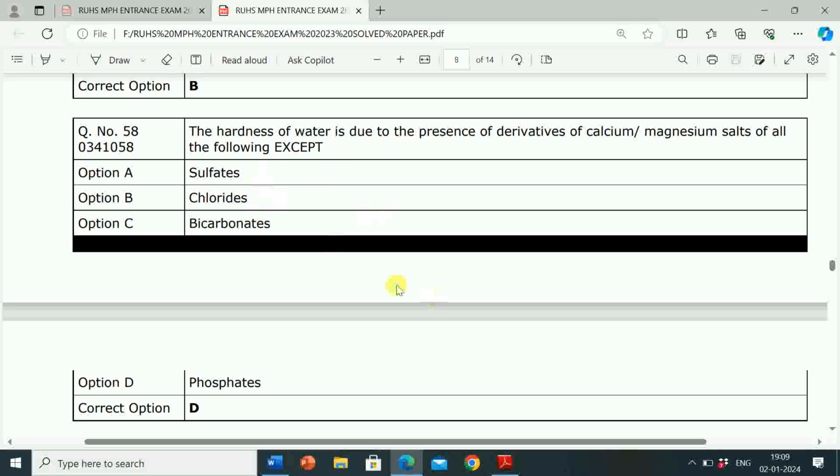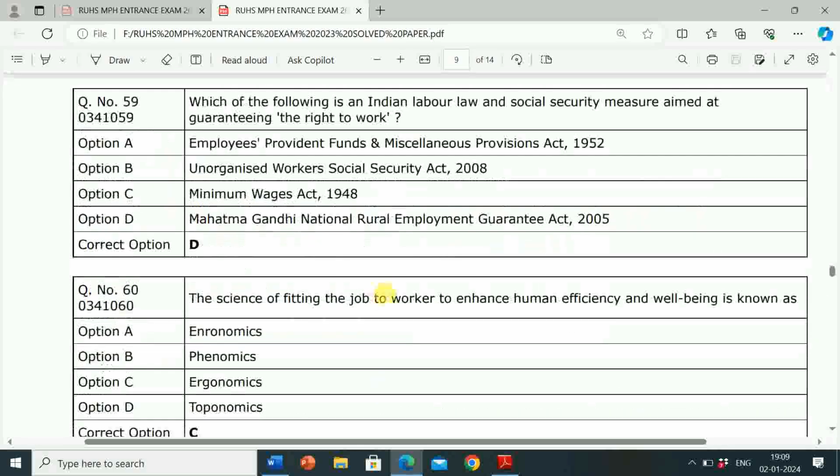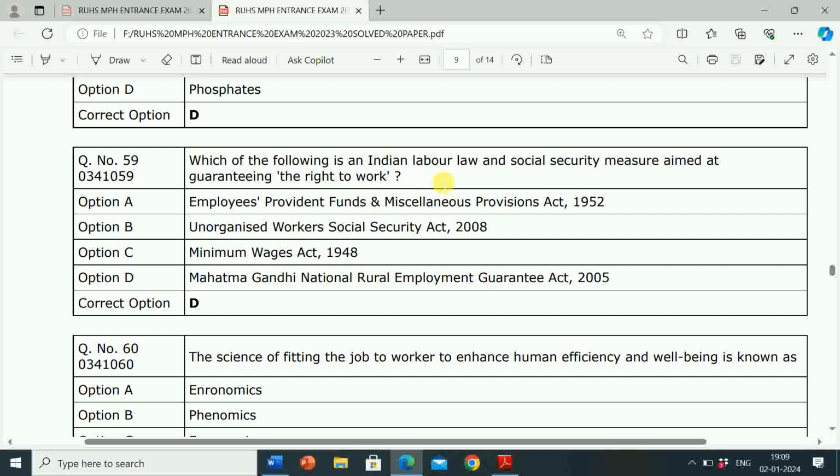So this is the except. Next question is, which of the following is an Indian labor law and social security measure aimed at guaranteeing the right to work? Option A, Employees' Provident Funds and Miscellaneous Provisions Act 1952.